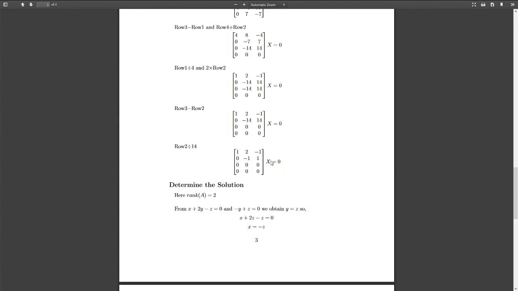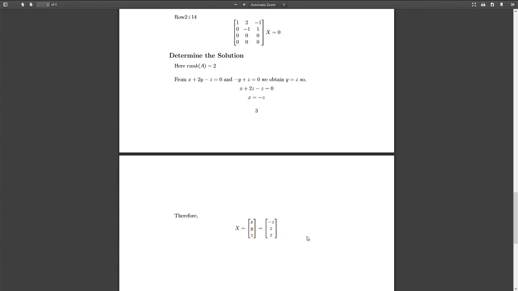we can see that the matrix, or the set of equations, are linearly dependent. So we convert back to our original form of the equations, and we get x plus 2y minus z equals 0, and then negative y plus z equals 0. So we can solve and get y equals z and x equals negative z, and get the following solution.